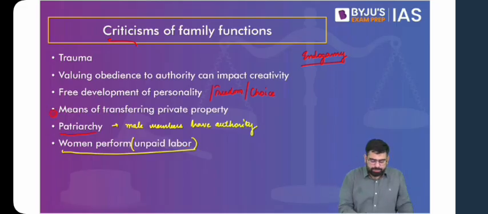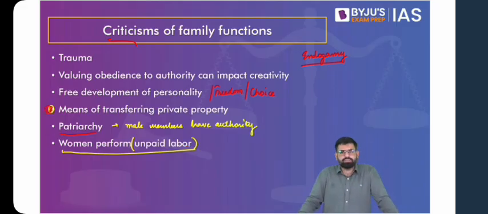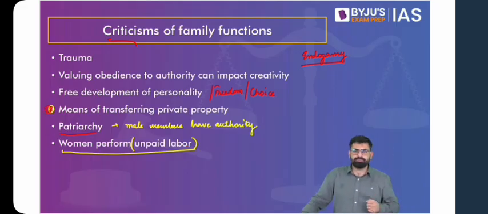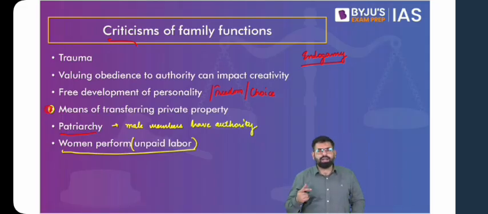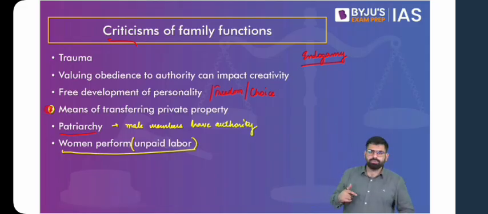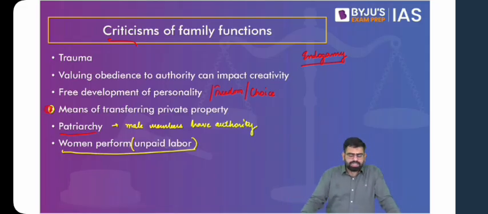Also, the movable and immovable properties of the family are transferred from one generation to another. Another criticism is that because of this institution of family, this property stays in the family. Think of it as a criticism which comes from Marxist ideas, wherein they say that the material wealth, because you have rich families, they will go on transferring that property, that wealth, down the line in their family itself. It remains in the same family. And this transfer of wealth and property is also a part of decision making when it comes to choosing the partner. We will come to that in the next part of this lecture.